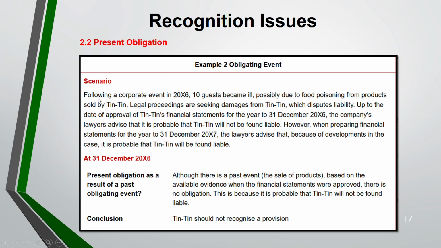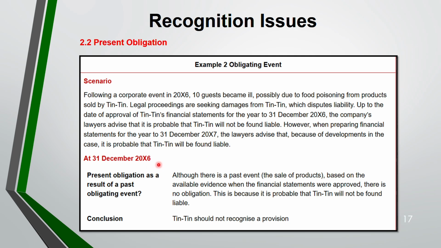So let's go through the scenario. Following a corporate event, 10 guests became ill due to food poisoning caused by the product sold by Tintin. So now there are legal proceedings seeking damages from Tintin. Up to the date of approval of the financial statements, the company's lawyer advised it's probable Tintin will not be found liable. So when you're preparing the financial statements, the lawyer advised that Tintin will not be found liable. Tell me, at 31st December 2006, do you have to recognize the provision or not?